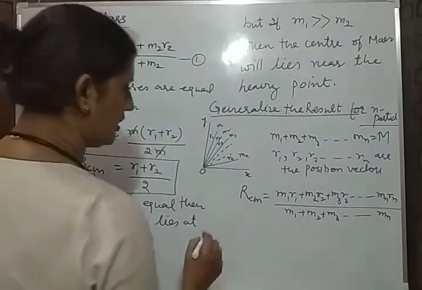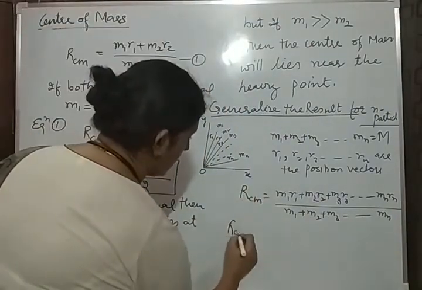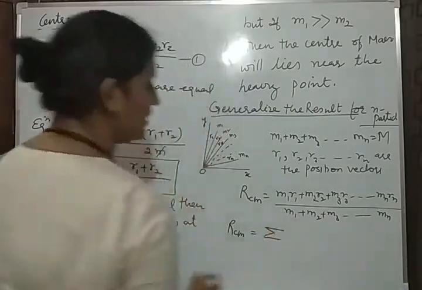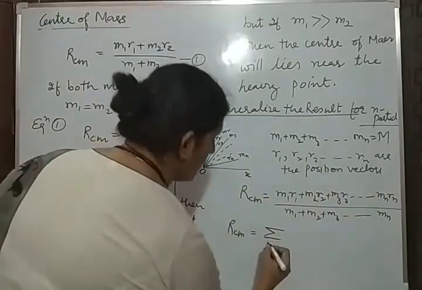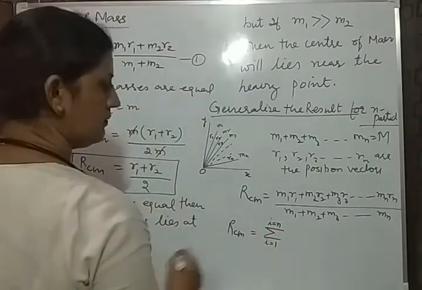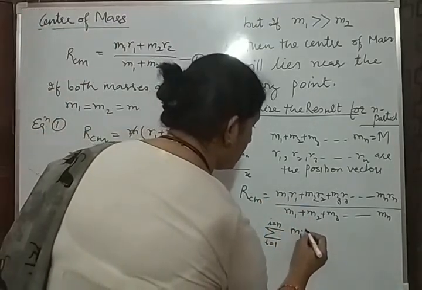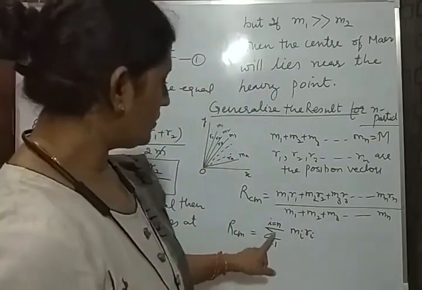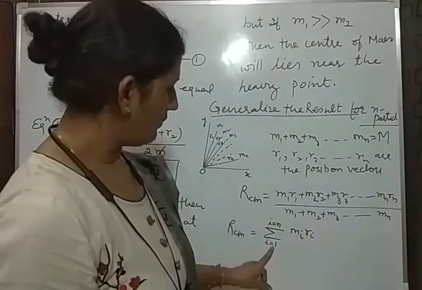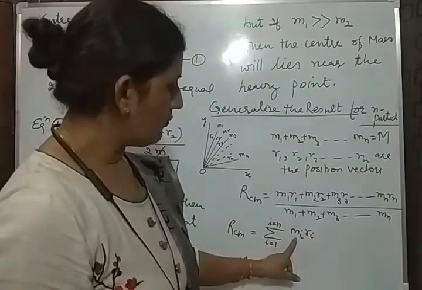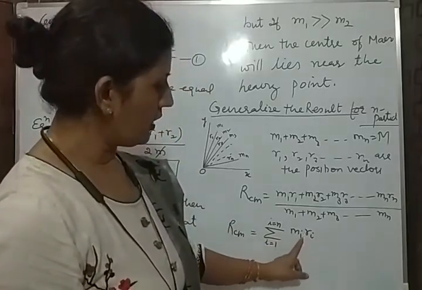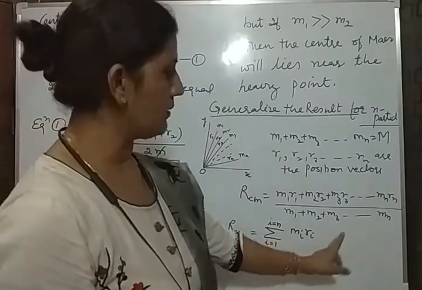For the generalized relation, we can write R_CM is equal to, this is the summation. Summation means the sum of all the values. I take i is equal to 1 to i is equal to n. This is Mi Ri. Summation means sum. If i is 1, this is M1 R1. If i is 2, then M1 R1 plus M2 R2. If i is 3, then M1 R1 plus M2 R2 plus M3 R3.